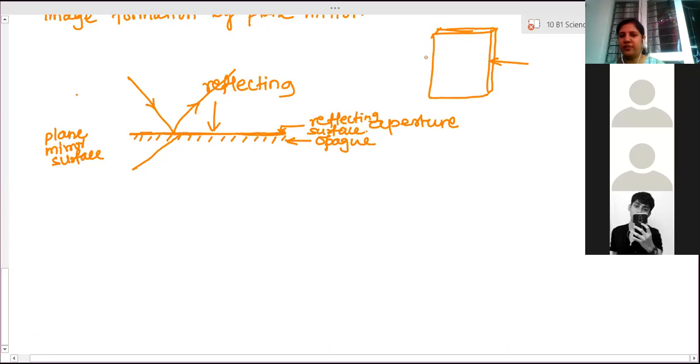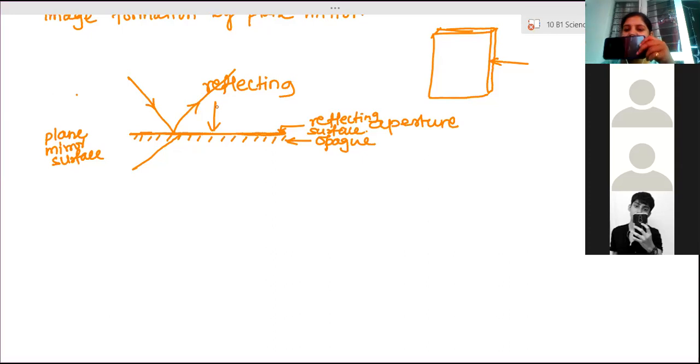We don't show the front face. Front face is here, like this way, right? If you see this phone, its front face is the mirror, if you consider, then this edge is called aperture. That is what we are showing in every ray diagram. We are only concerned with this, only representing this part.